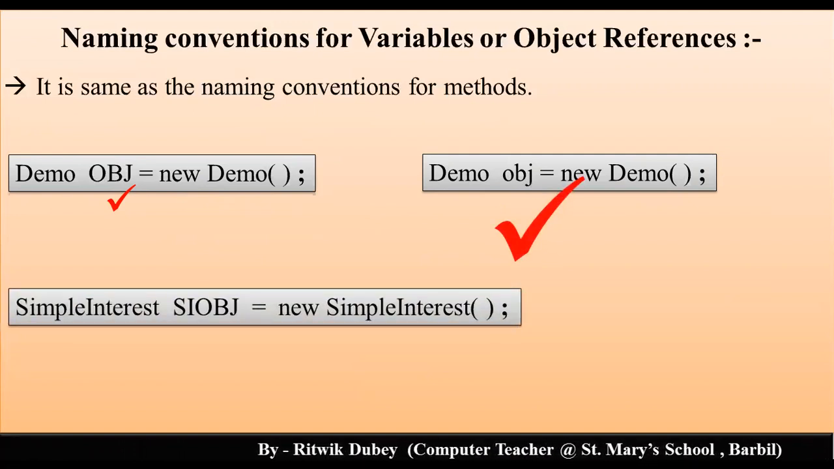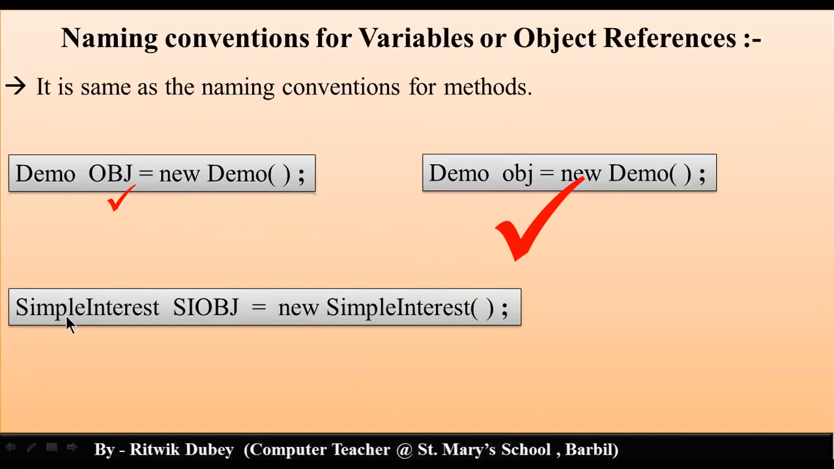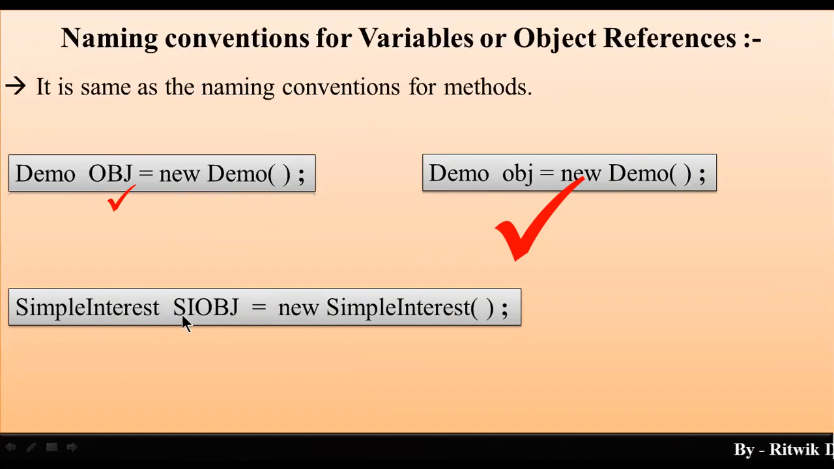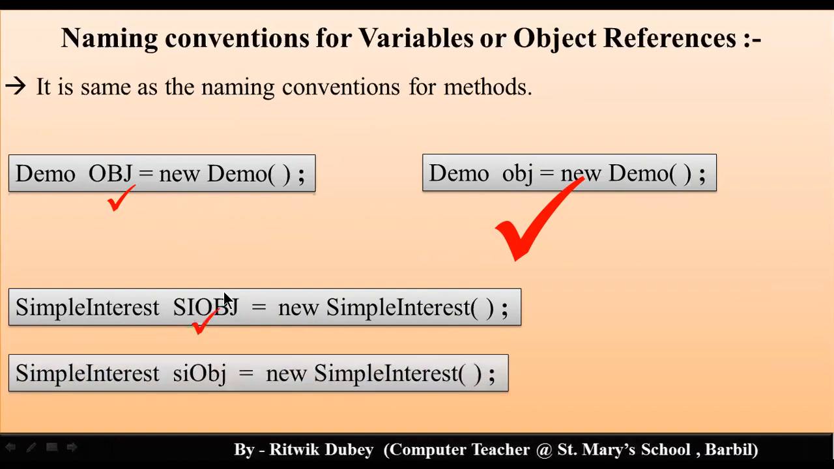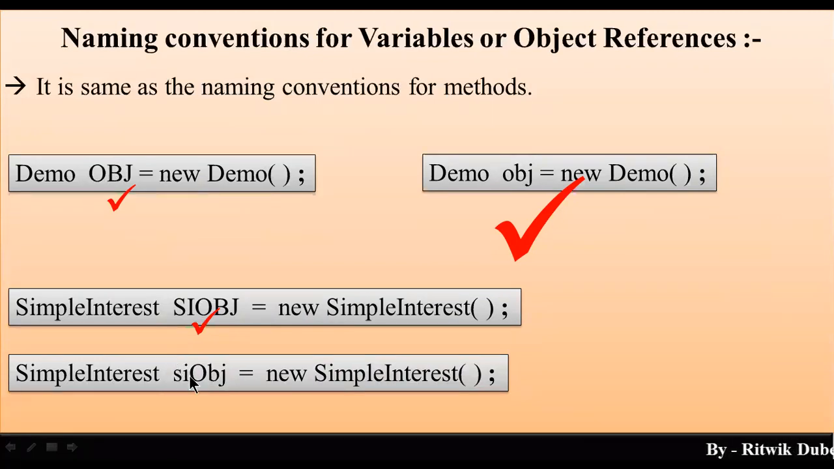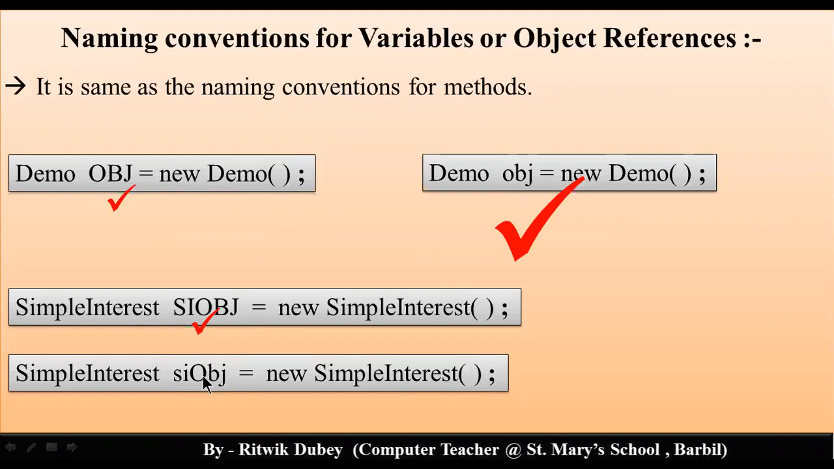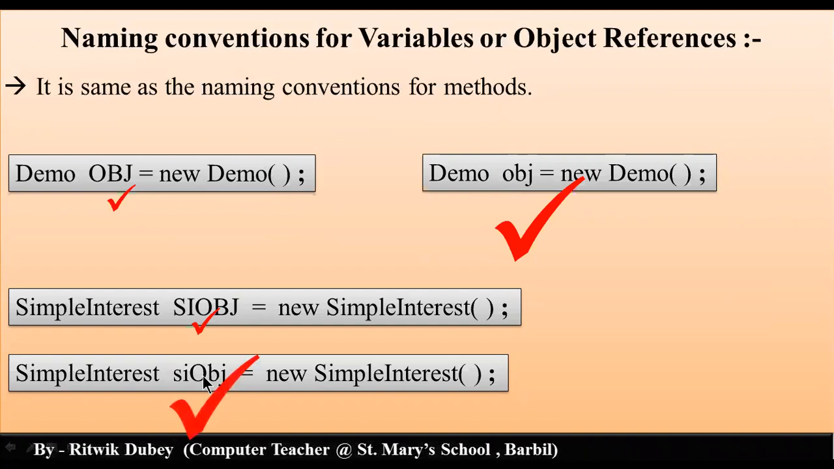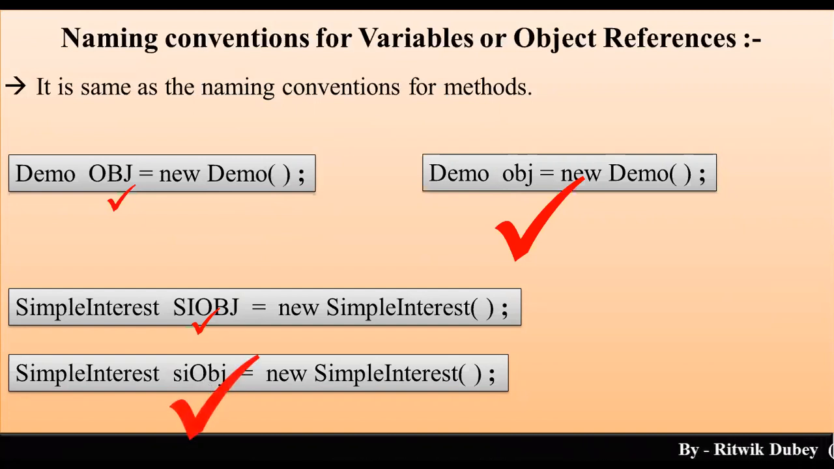Now, when you are creating the object of simple interest, suppose the class name is simple interest and the object name that you have chosen is capital S, capital I, capital O, capital B, capital J, it is okay. You will get no error. But more appropriate is SI OBJ. Why? Because SI means simple interest, OBJ means object. Two words are there. So in the first word every character is in lowercase, and in the second word the first character is in uppercase. Okay, this is more appropriate.